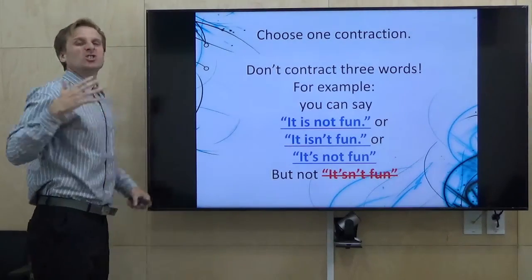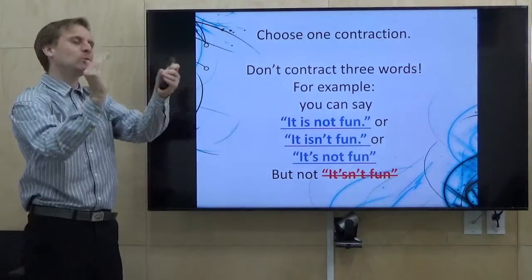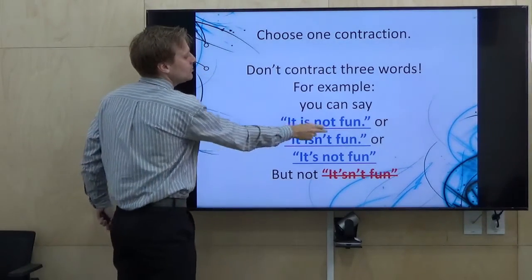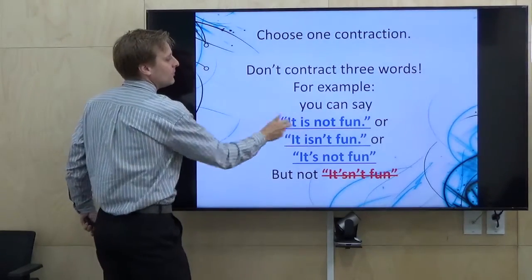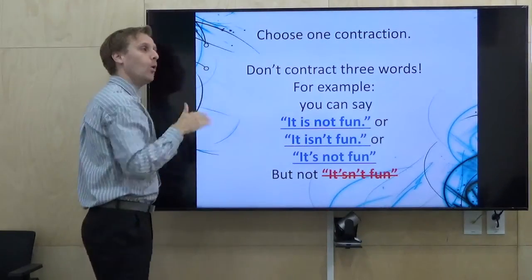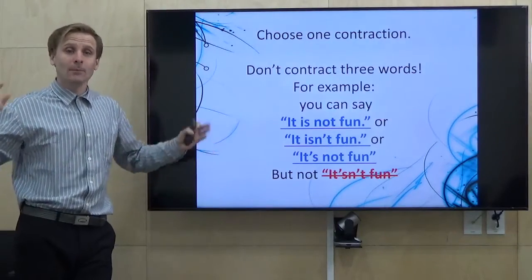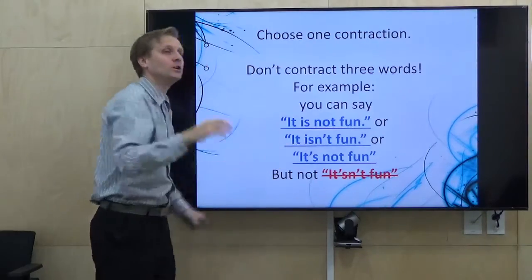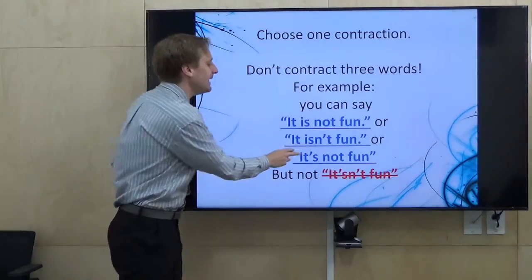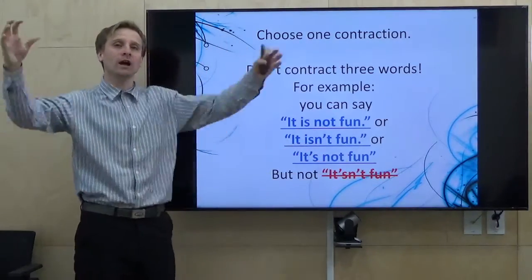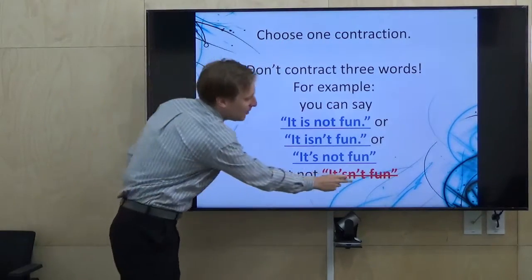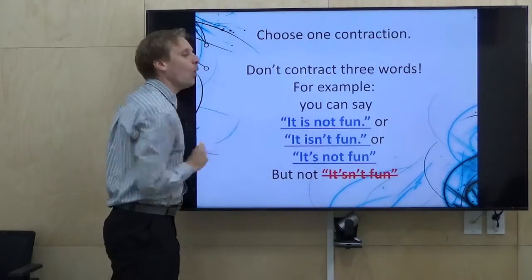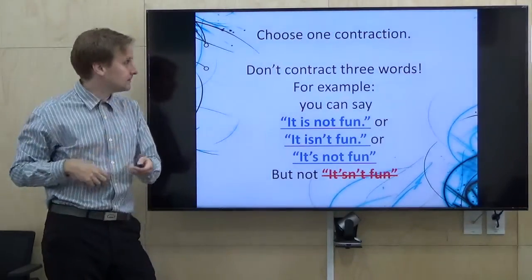One more point about contractions. You cannot contract three words together in English. I'll show you what I mean. It is not. We have the pronoun, the verb to be, and the negative. All of these can be contracted, but we can't put them all together. We can say, it isn't fun. One contraction, is not. We can say, it's not fun. One contraction, it is, it's. But we cannot put three words together. It's isn't fun. You can't do that. Just one contraction in each sentence.